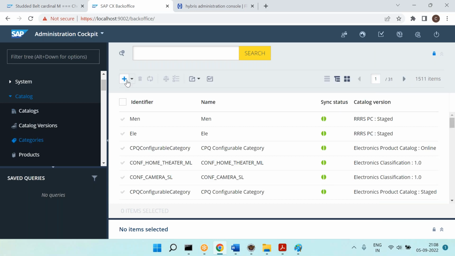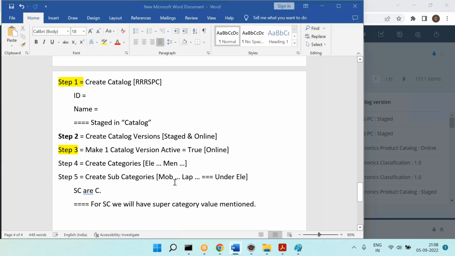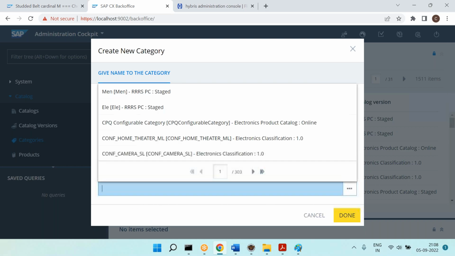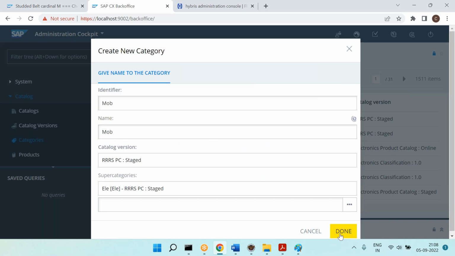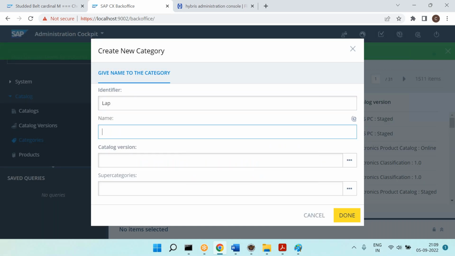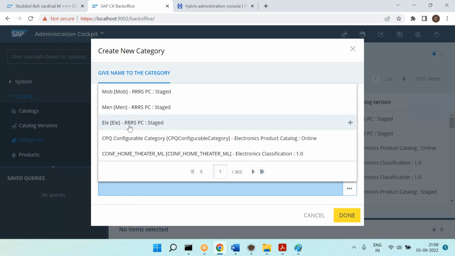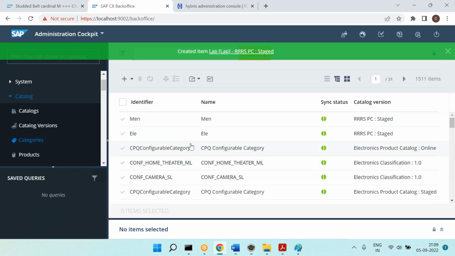I'll go here, click on the plus symbol. What I want to create is mobiles and laptops, always in the staged version. Now this is a subcategory. For a subcategory, you need to map the super category. And the super category for mobiles is Electronics. So you can select Electronics and say done. Similarly, create the laptops in the staged version under Electronics, and say done. That's it.